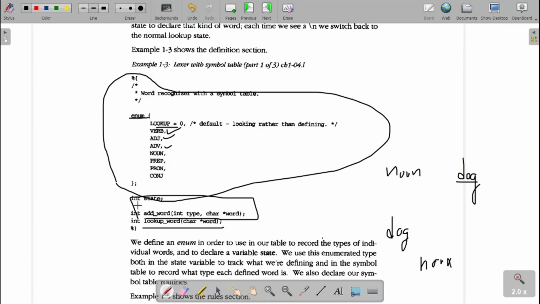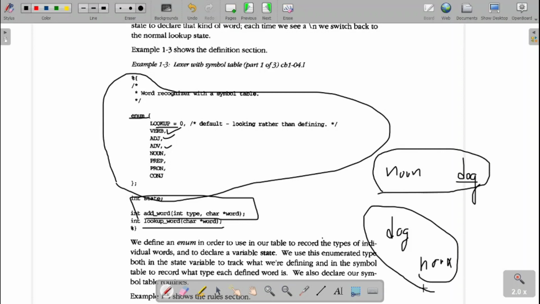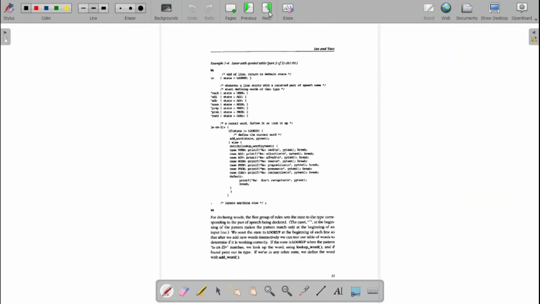That implementation. So add word is this one. So now the dog is added to the symbol table. Now lookup word, so now this value we are going to retrieve. So when I give the dog directly, then I am going to retrieve the value and print what type it is.